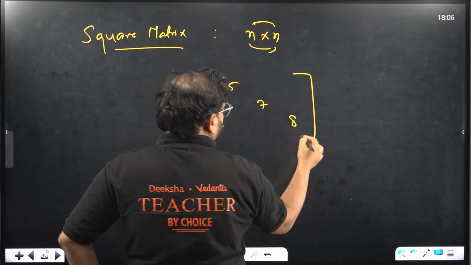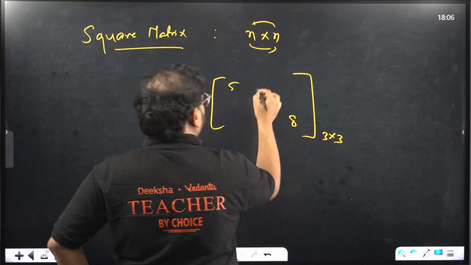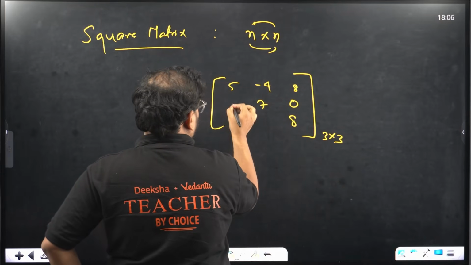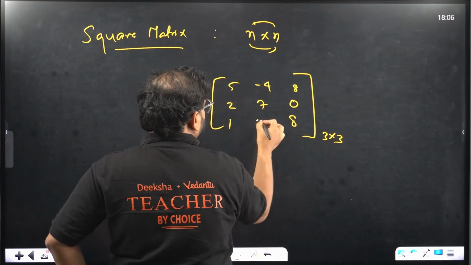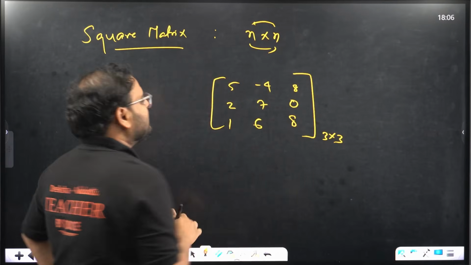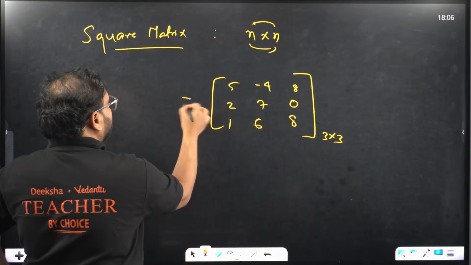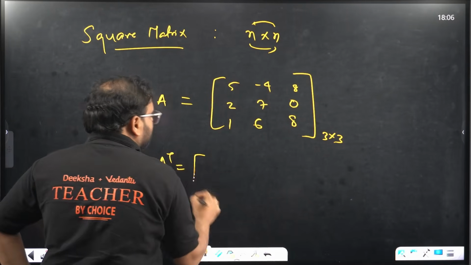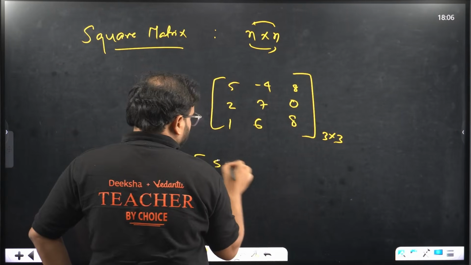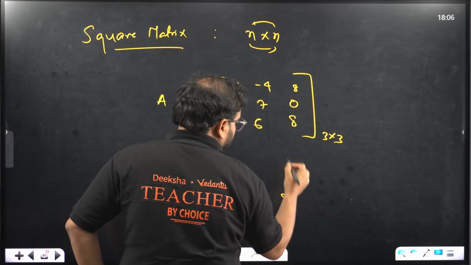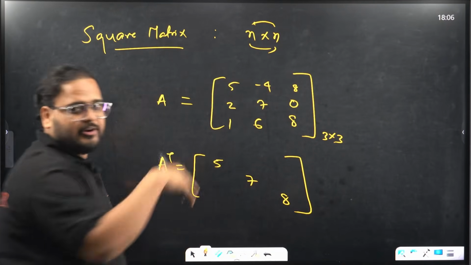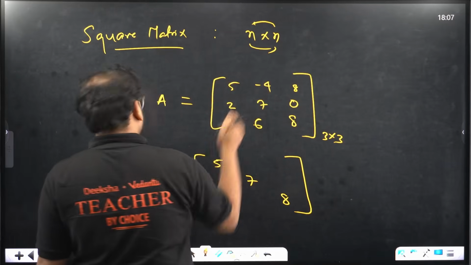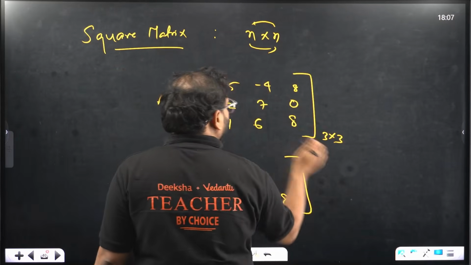And this is my diagonal of a 3 cross 3 order matrix. And we have -4, 8, 0. And we have 2, 1, 6. If I call this my matrix A, then matrix A transpose will be what? The diagonal will remain the same. Of course, you can do the same thing, row to column. But actually what we do is take the image about the diagonal.